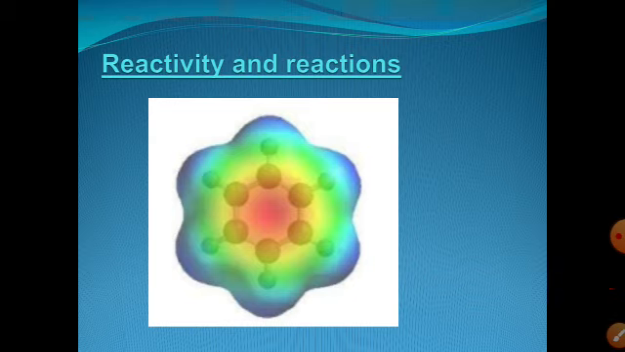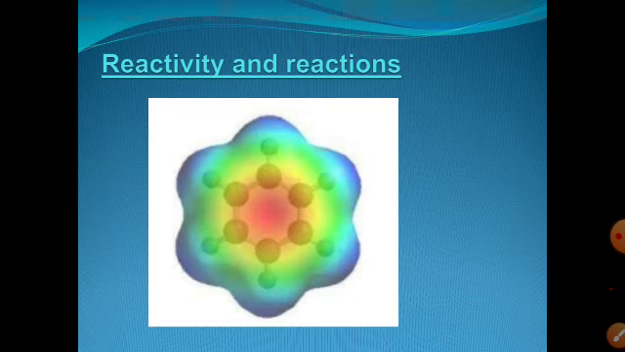Next is reactivity and reactions. The image shows the electrostatic potential for benzene. The more red an area is, the higher the electron density, and the more blue an area is, the lower the electron density. It means the pi bond acts as a nucleophile, where the electron density is very high.